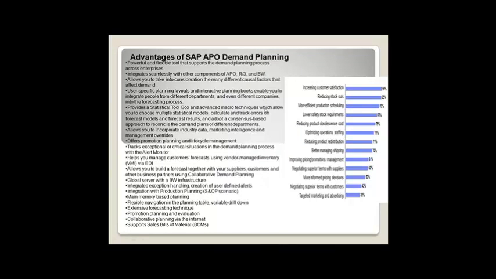And whatever we have discussed, the same in one page. These are the advantages of SAP APO demand planning. And this is feedback from the client who implemented SAP APO DP. They have increased customer satisfaction by 96%, reduced stockouts by 95%, and more efficient product scheduling, lower safety stock, and so on. So these many benefits are there by using the APO demand planning application.